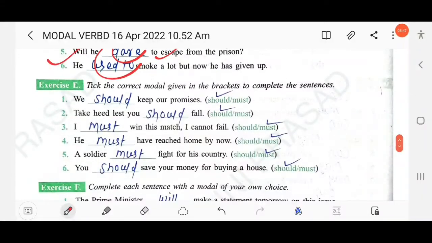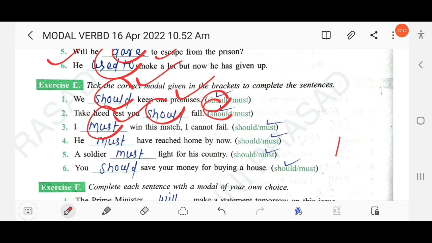Next, tick the correct modal given in the brackets to complete the sentences. We dash keep our promises. We should. Moral obligation, responsibility. Then next, take heed lest you should fail. Next, I dash win this match, I cannot fail. I must.